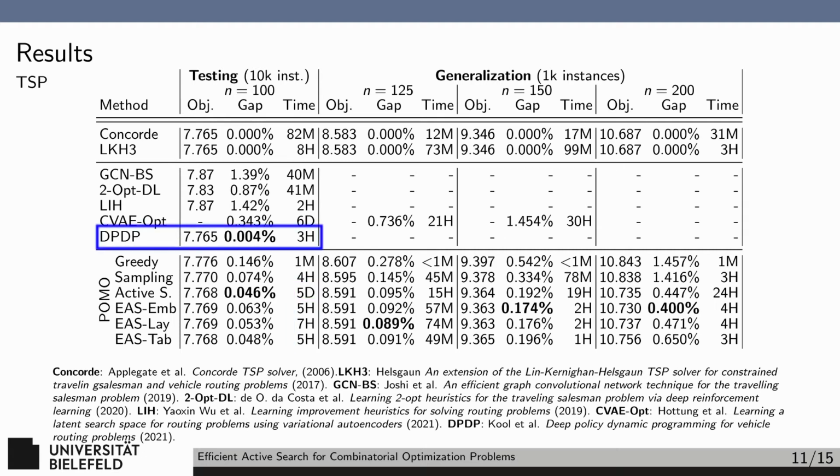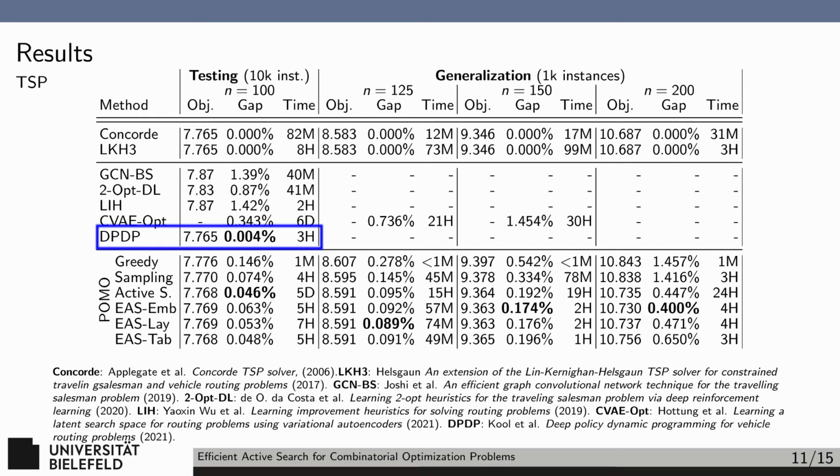The DPDP approach is the best machine-learned method, at least on the n equals 100 sized instances, but we do not have generalization results for it available. The reason for DPDP's good performance is that it only calls its learned model a single time, and then initiates a dynamic programming procedure. This is well suited to the TSP, in which testing lots of different solutions quickly works very well. Most of the learned approaches, in contrast, query their models at each step of the construction process, which